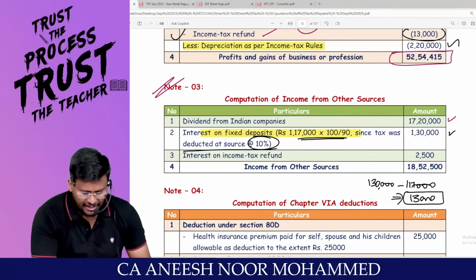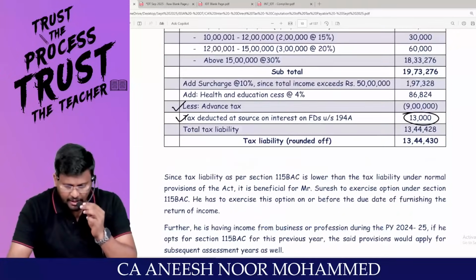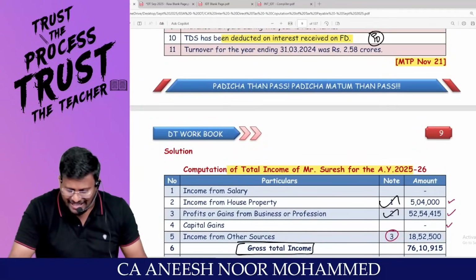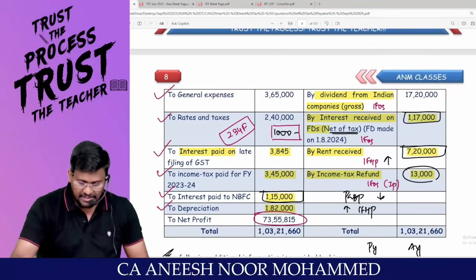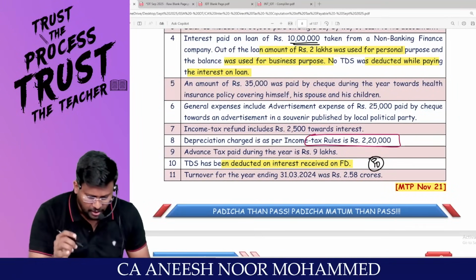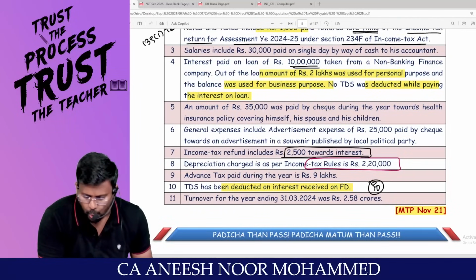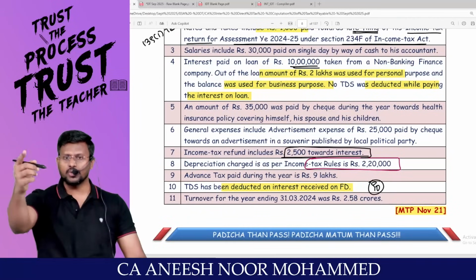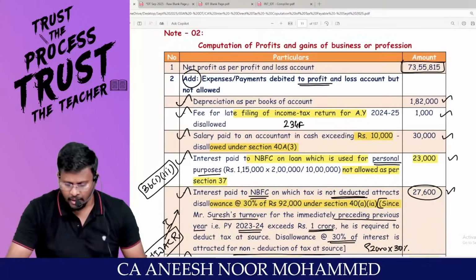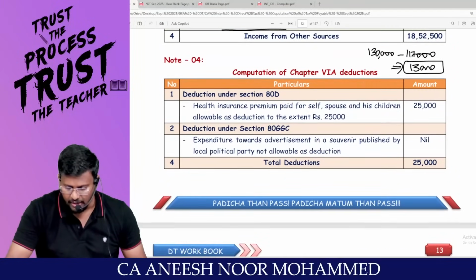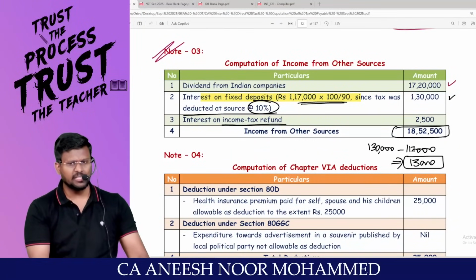That's it. Then interest on income tax refund. Sir, in the P&L account, what is the point to be highlighted here? In the P&L account, I credited 13,000. This is principal. Sir, inside this 13,000, the income tax refund includes 2,500 towards interest. That means only 2,500 will be taxable under the head IFOS. Are you all really with me? That's it. This is your IFOS.